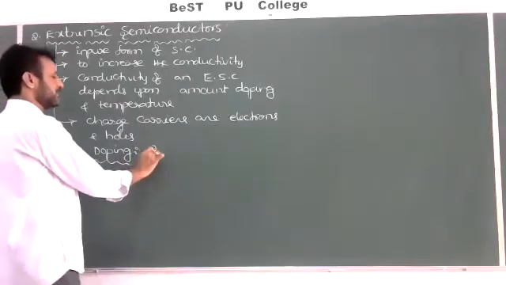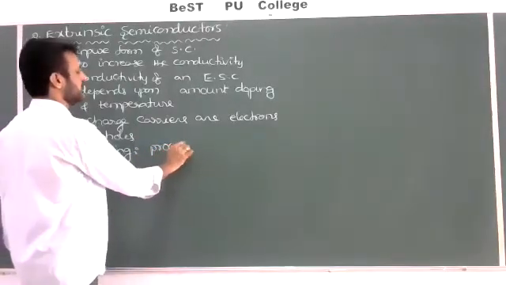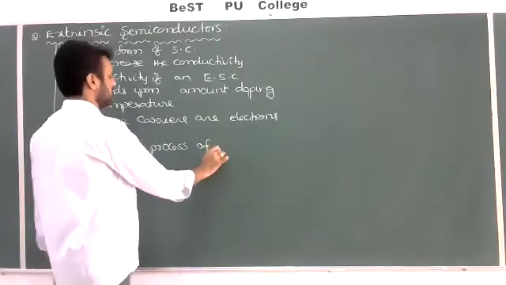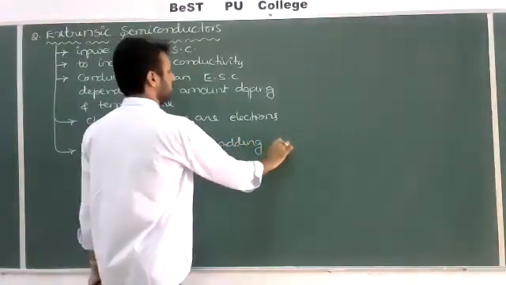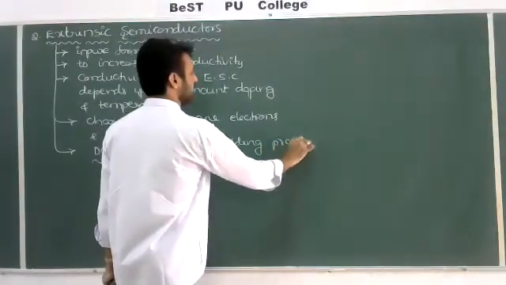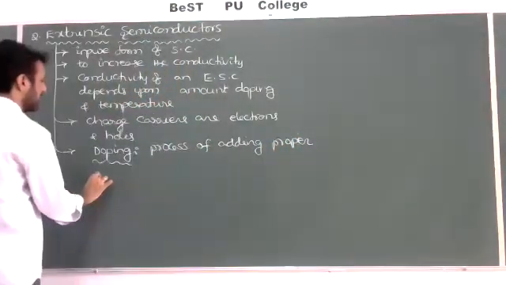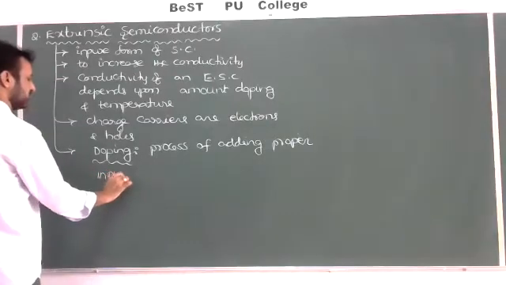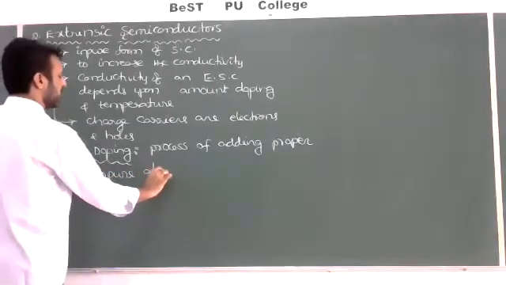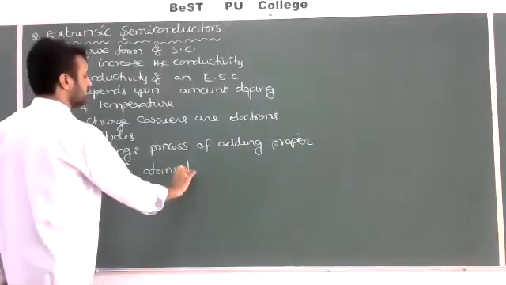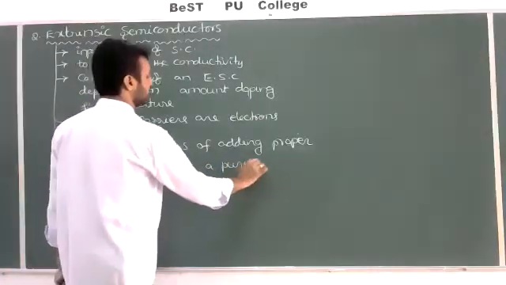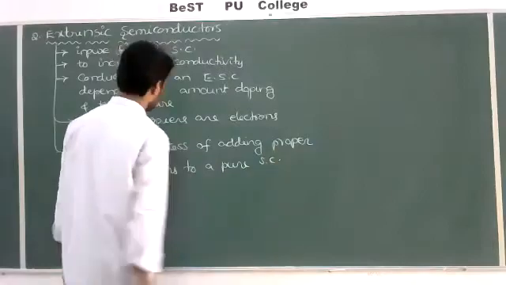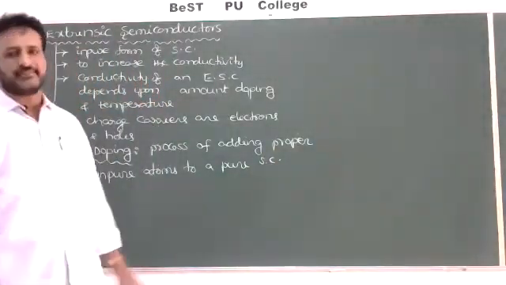It is nothing but the process of adding proper impure atoms to a pure semiconductor, and that is called doping.